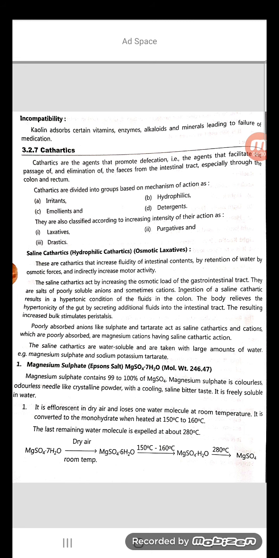In the first one, the stimulants, the drugs or chemicals act by local irritation of the intestinal tract and bring about stimulation of the peristaltic activity or the motion. As they act directly on the intestine and stimulate the peristalsis, they are termed as stimulants. Here there is a stimulation, so that's why they are considered as stimulants.